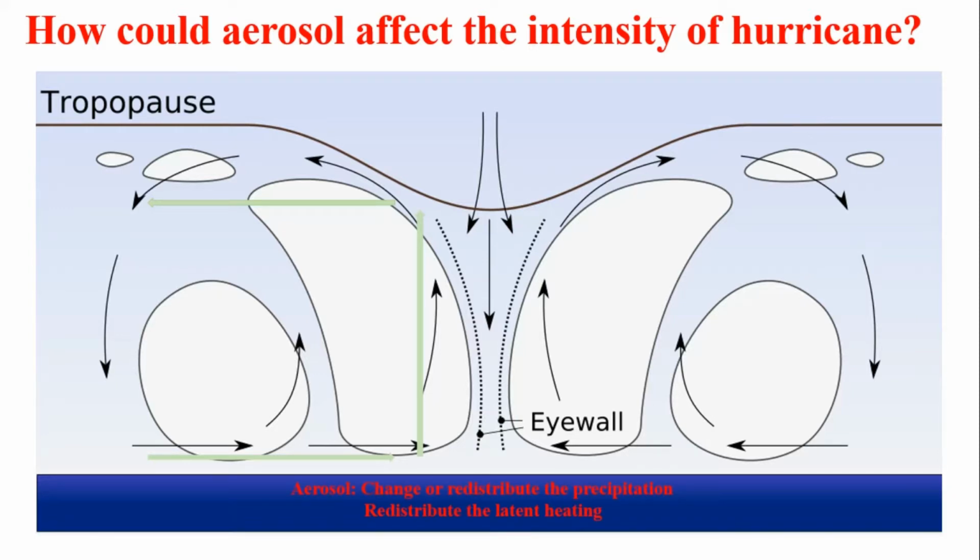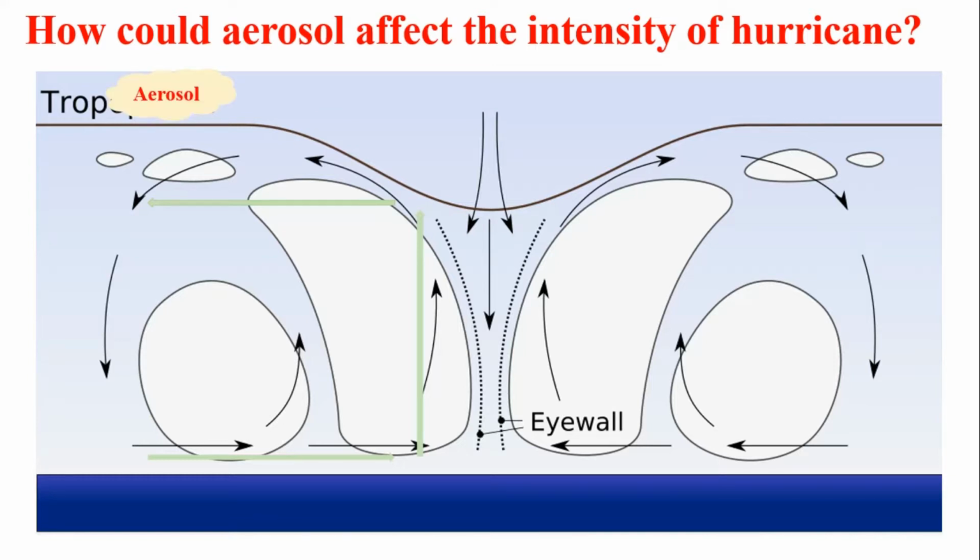Generally, the aerosol can be expected to change or redistribute the precipitation in the tropical cyclone and would also redistribute the latent heating, leading to a change in the intensity of the hurricane. Studies of Professor Daniel Rosenfeld simulate the aerosol effects by using model simulations or observations.